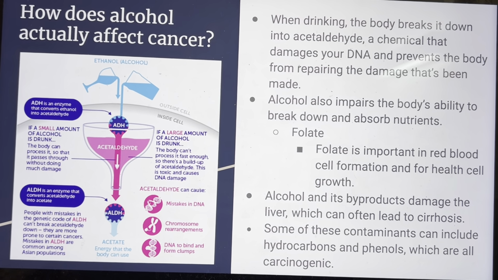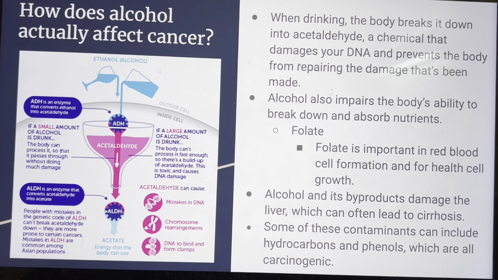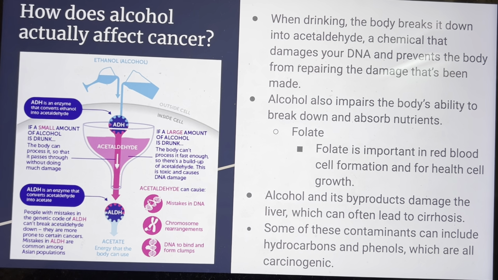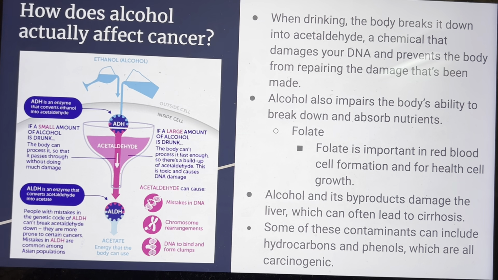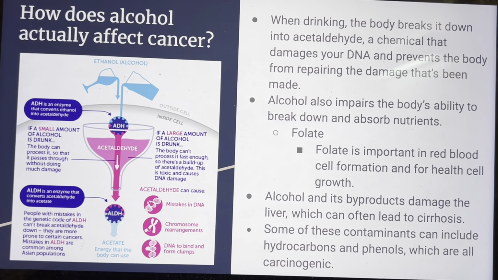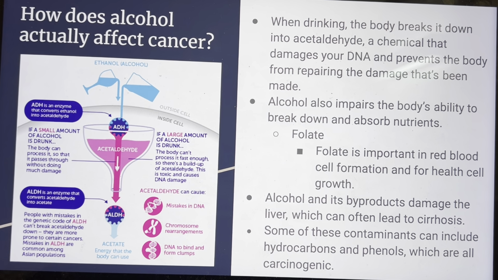So now I want to talk about how alcohol actually affects cancer and what happens in the body. When drinking, the body breaks alcohol down into acetaldehyde, a chemical that damages your DNA and prevents the body from repairing the damage that's been made. DNA helps to control cell growth, and if this is damaged, the cell can start to grow out of control, leading to tumors. Alcohol also impairs the body's ability to break down and absorb nutrients.